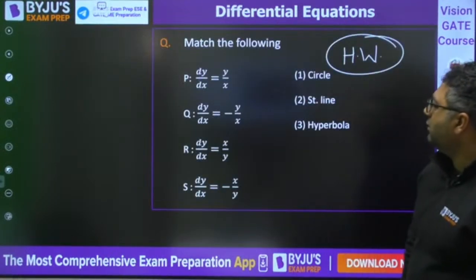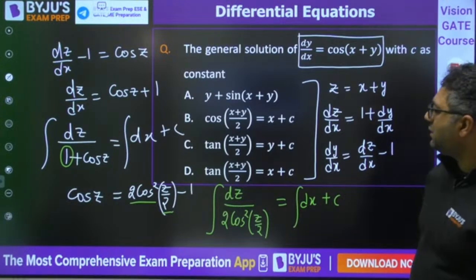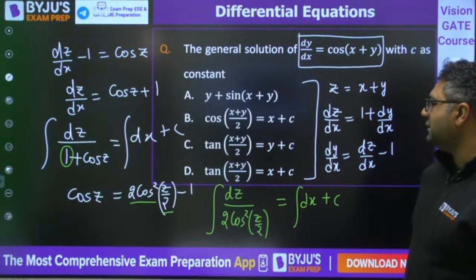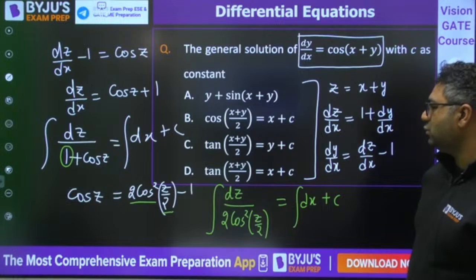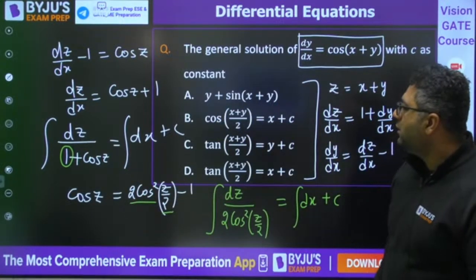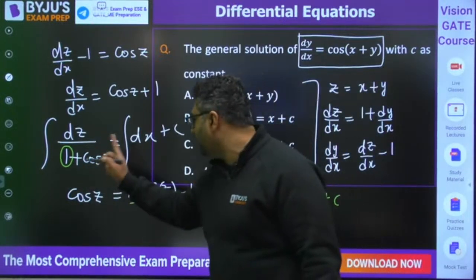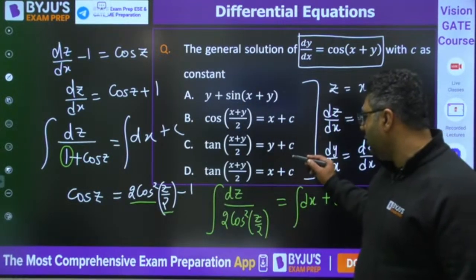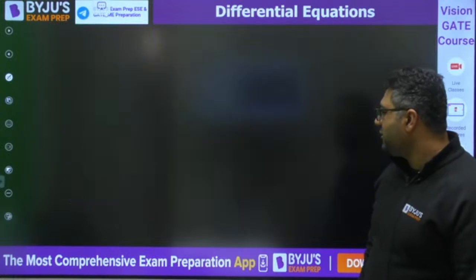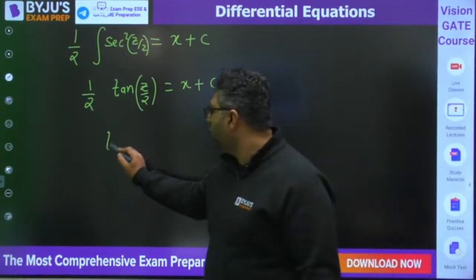Now they have given, just look at the condition, c as the constant. So they are saying c as the constant. I feel when you will be putting this, it was 1 plus cos z plus 1, we have kept it, 1 will get cancelled out. So answer will be coming out to be what? It is tangent z by 2.